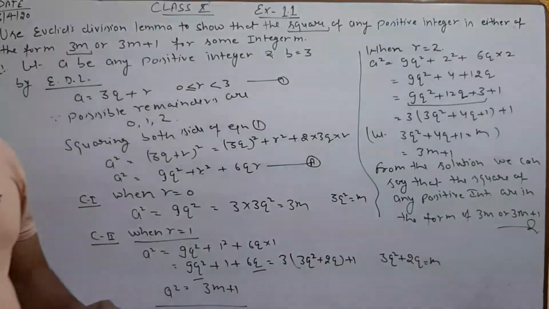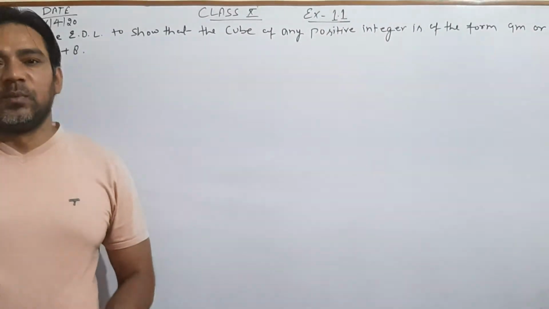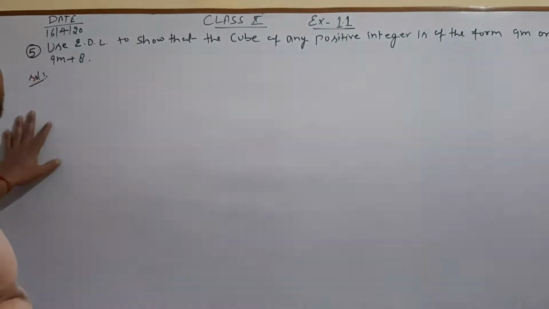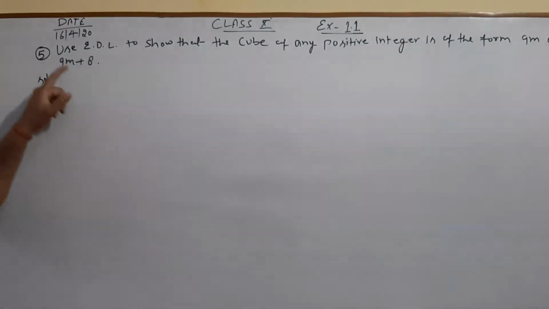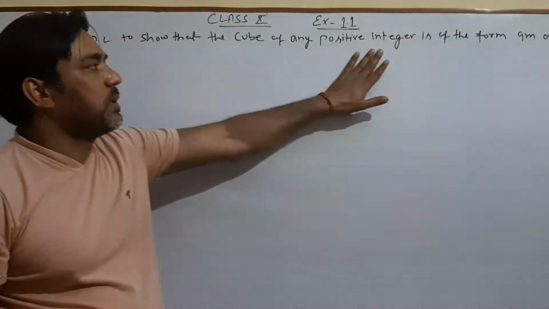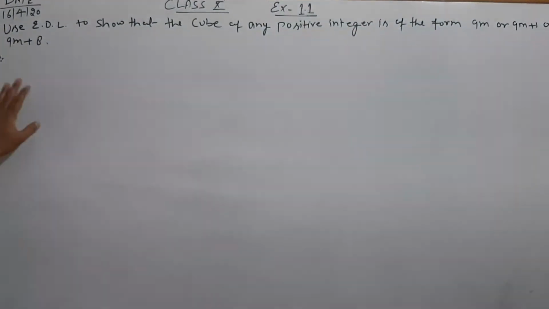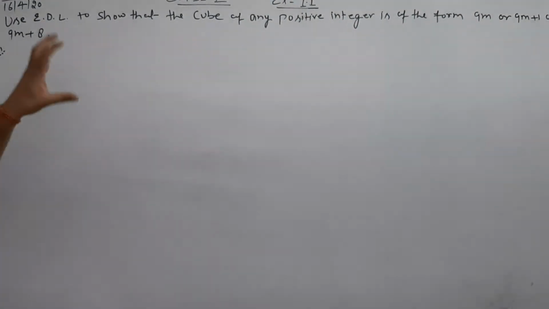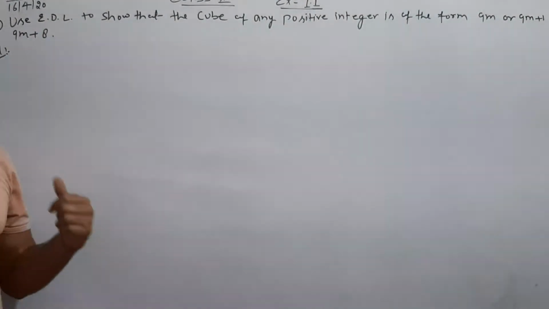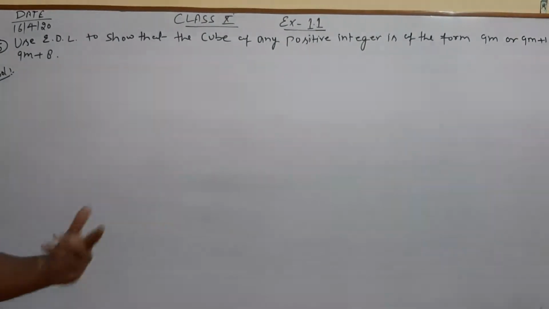So just hold on. Now I'm solving the next question, question number 5. The question is, use Euclid division lemma to show that the cube of any positive integer is of the form of 9m or 9m plus 1 or 9m plus 8. This question is the same as question number 4. In that question we squared both sides, and in this question we will cube both sides.